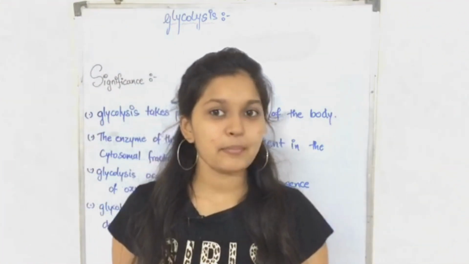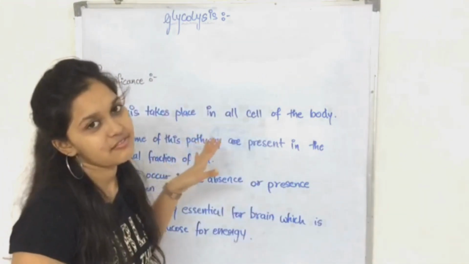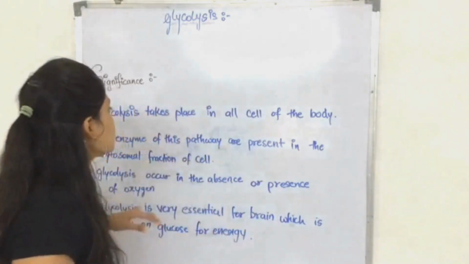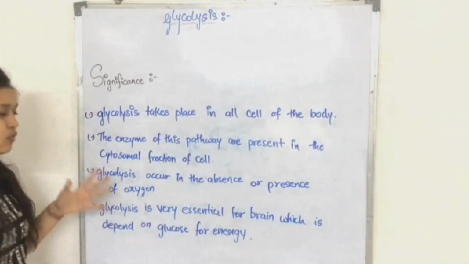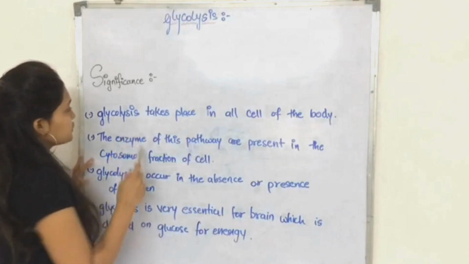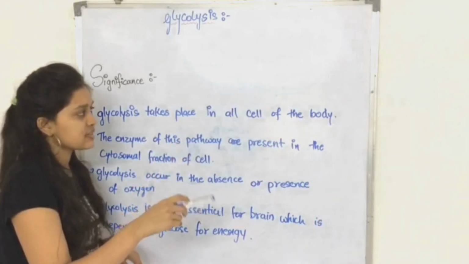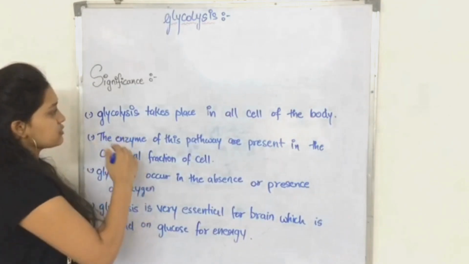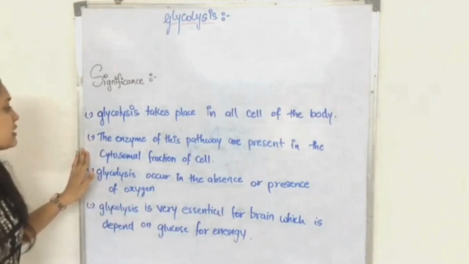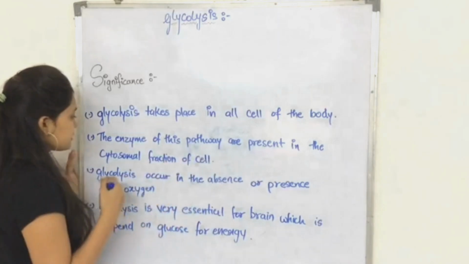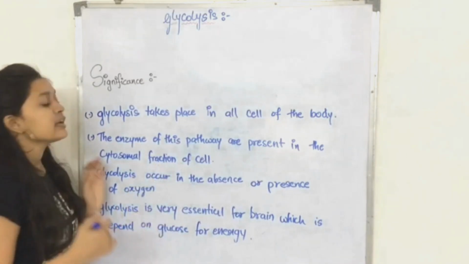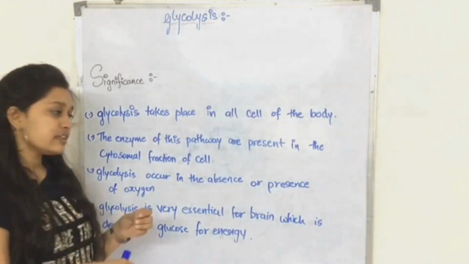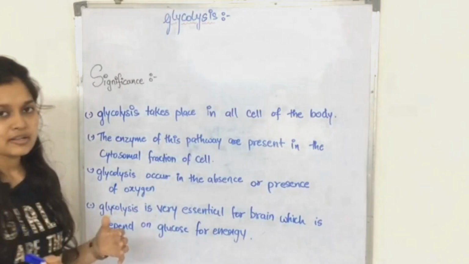Now our last topic, but not the least, is the significance of glycolysis. It is very simple, it's just 4 points. We'll start with the first. Glycolysis takes place in all cells of the body. In every cell glycolysis will be present. Second, the enzymes of this pathway are present in the cytosolic fraction of the cell.